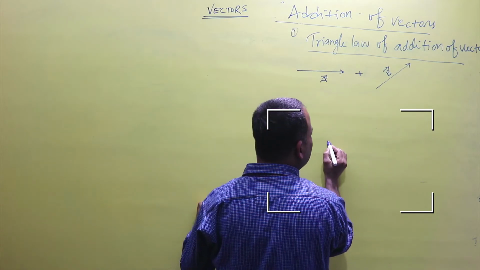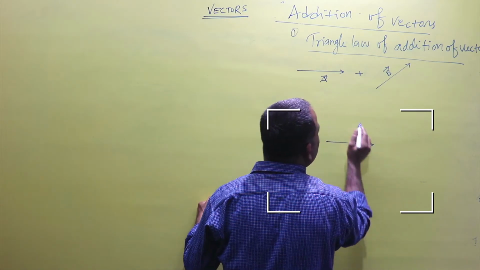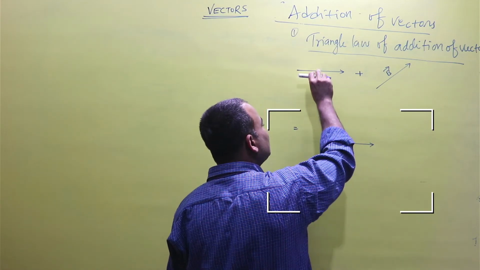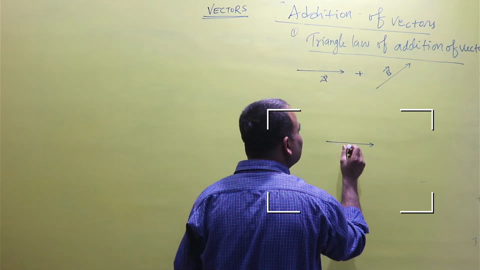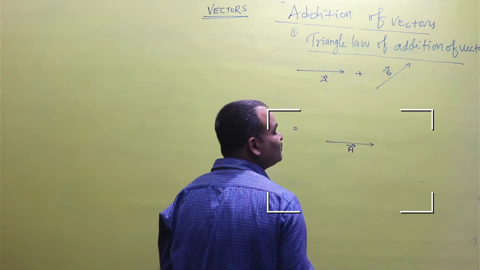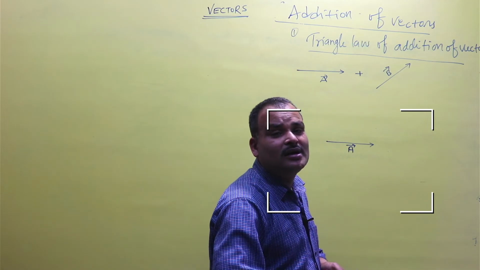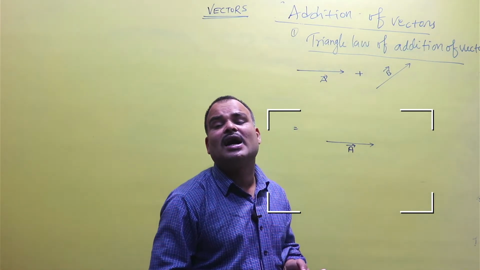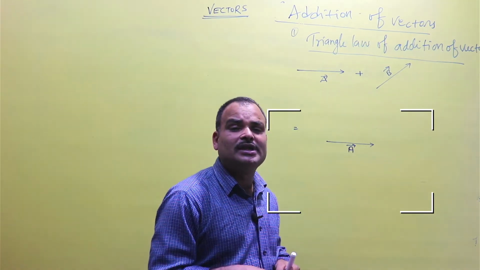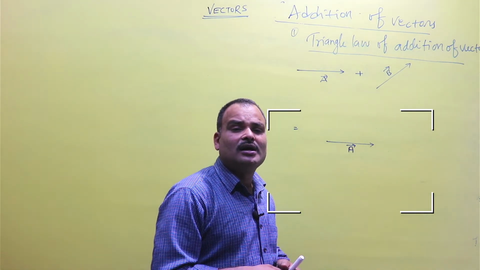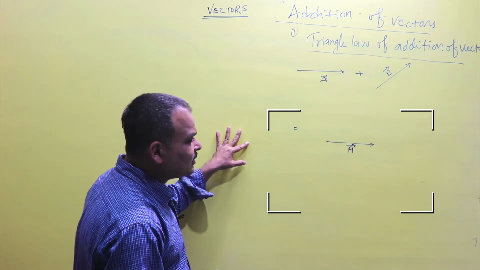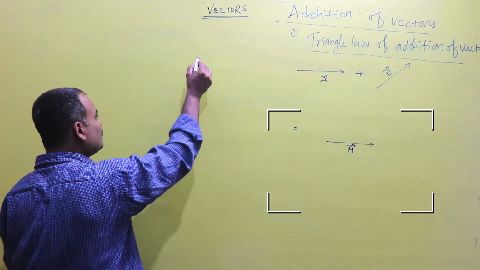Now we sketch the vector A in the same direction and the same length, because if the length or the direction changes, then the vector will also change. Vector is a physical quantity which depends on magnitude and direction, and if any one of them changes, the vector changes. Now the matter can be understood by an example.